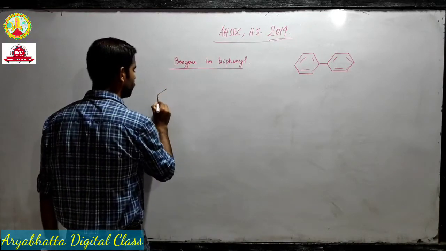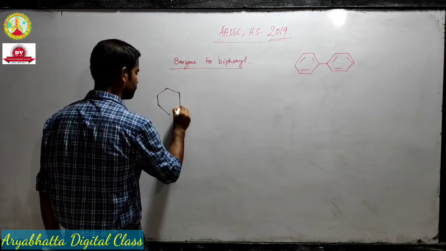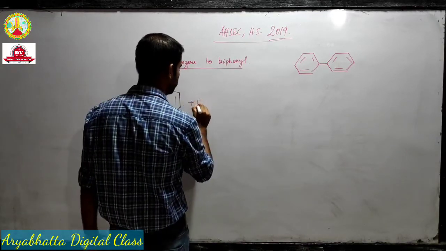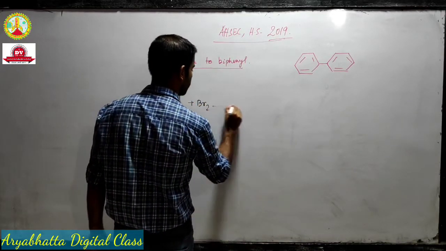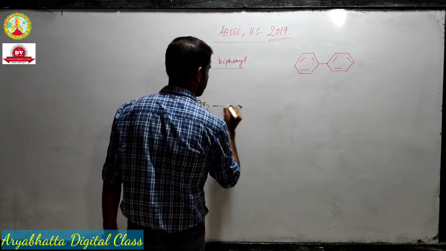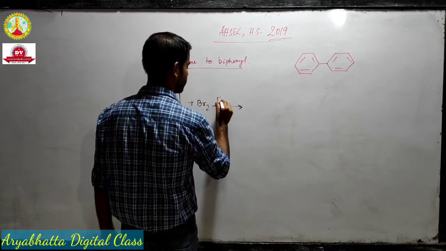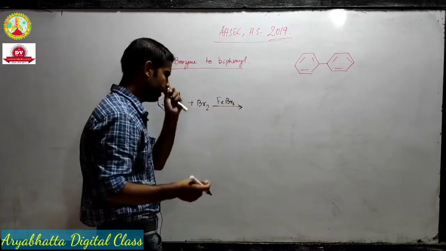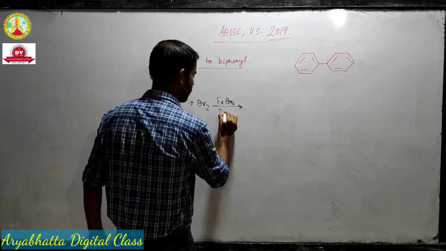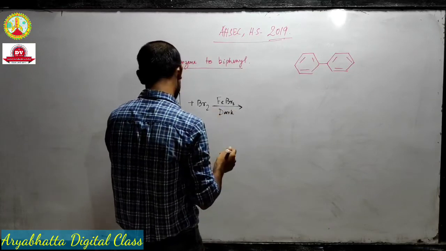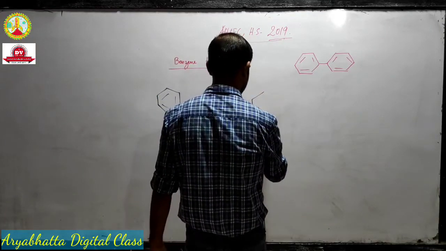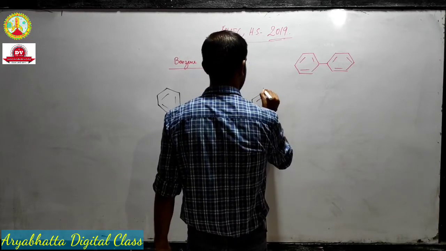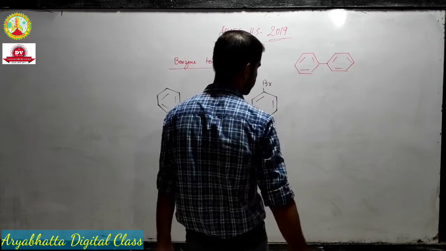So we will try to convert this benzene first to a bromobenzene, and in order to do that, we can perform electrophilic substitution, with bromine and Fe in dark. And what will happen? We will get bromobenzene.